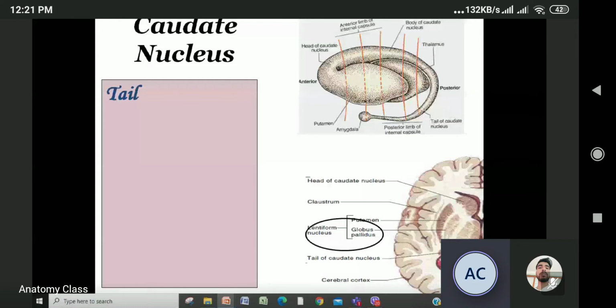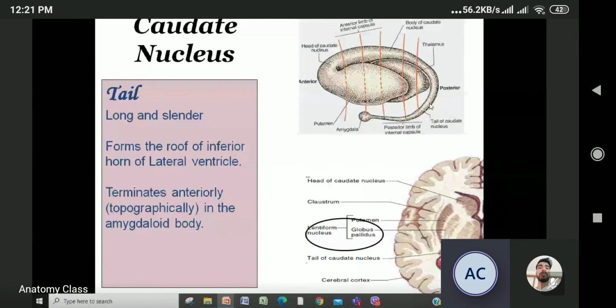Now the tail. This is the tail of the caudate nucleus, and the tail is long and cylindrical. It's forming the roof of the inferior horn of the lateral ventricle. Look at it. This is the tail, and it is forming the inferior horn of the lateral ventricle. So this is the anterior horn, this is the inferior horn. So the caudate nucleus tail is forming the inferior horn of the lateral ventricle. What about the anterior horn of the lateral ventricle, it is formed by?